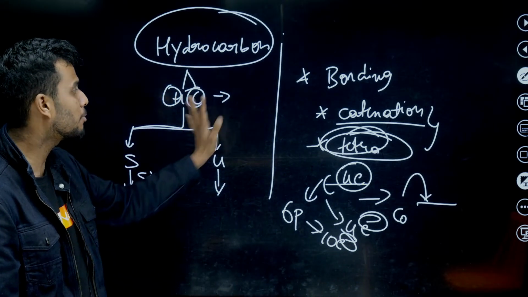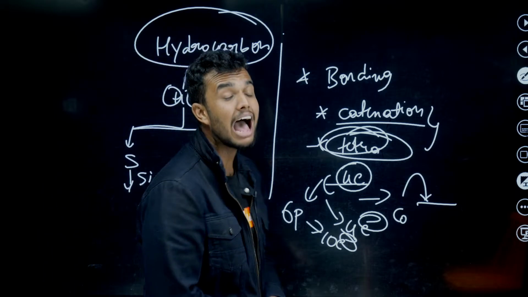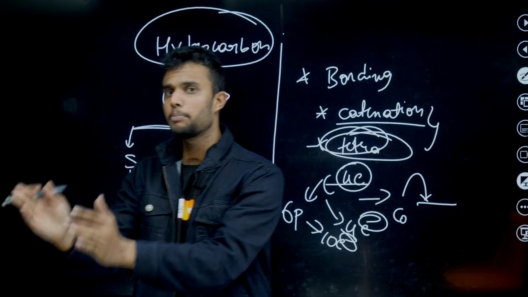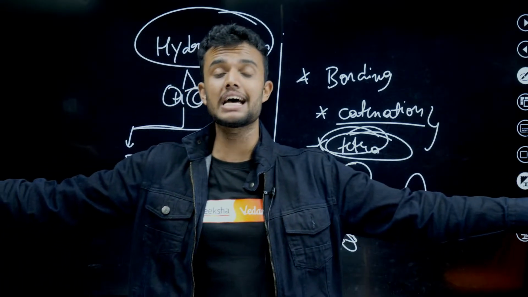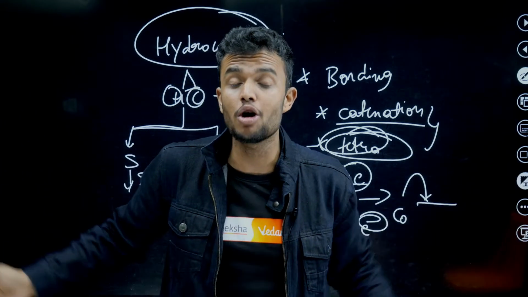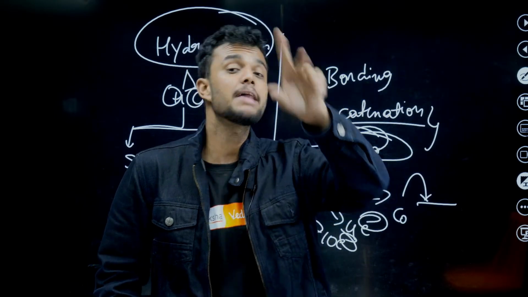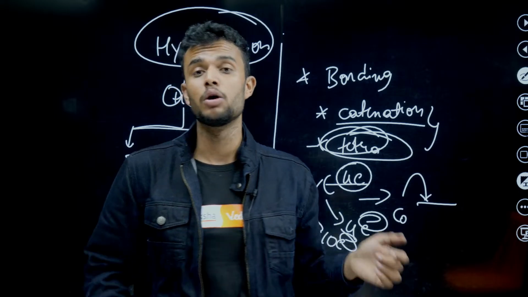Okay, it's okay, students. This is about catenation. What is catenation? Carbon has a property to form bonds with other carbon atoms to make a long chain, forming a long compound. This is called the catenation property. We have three types in that: long chain, branched chain, and cyclic.